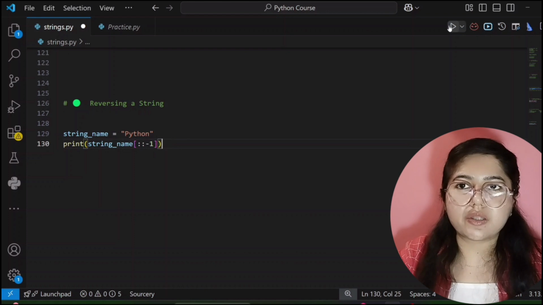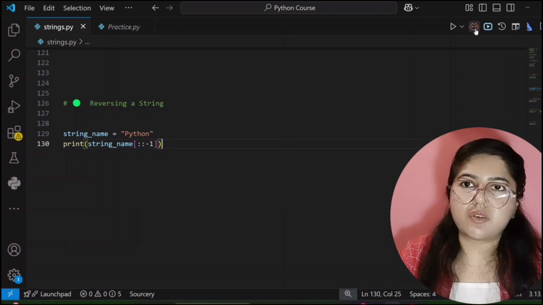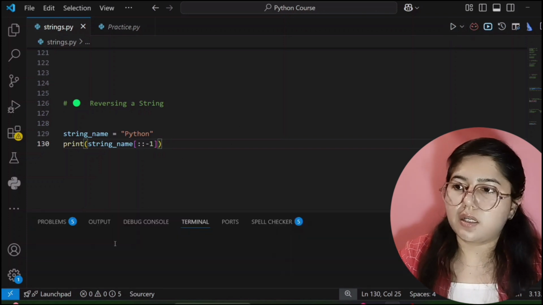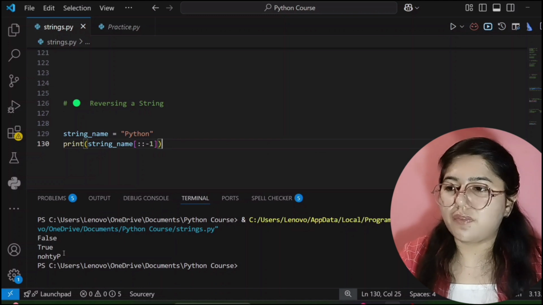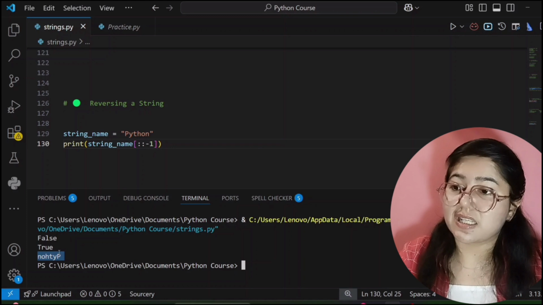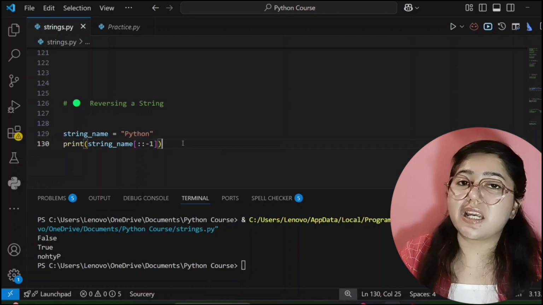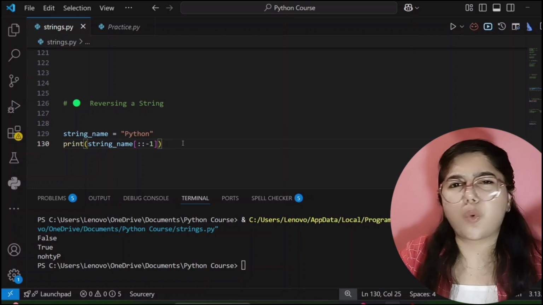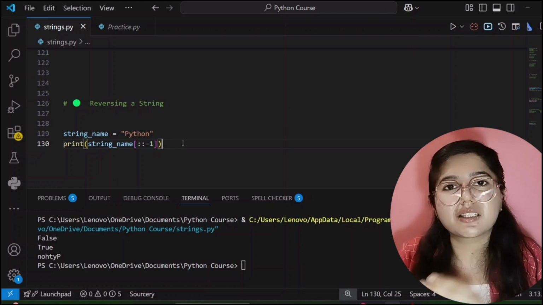Okay, so now I will run this code. Let me delete this and again I will run this. I have not commented out that previous code, that's why it's showing that answer. It's okay. We will see here. NOHTYP. Yes, this answer is correct. N, then O, then H, then T, then Y, and then P. So yes, it is showing the correct answer. -1 means it will start printing from the last index. Whatever its length is, from the last index it will start printing till the starting index.